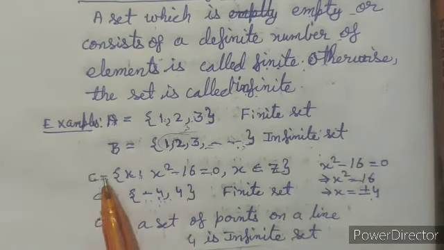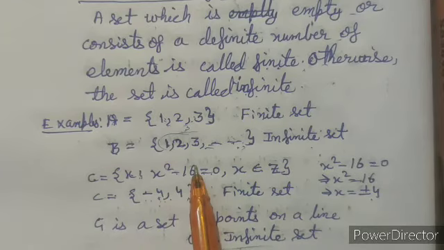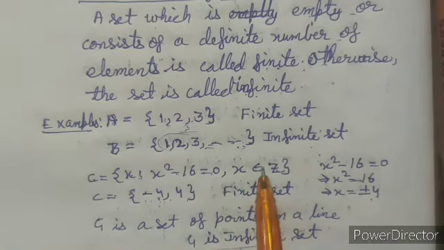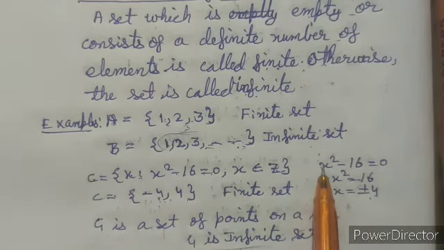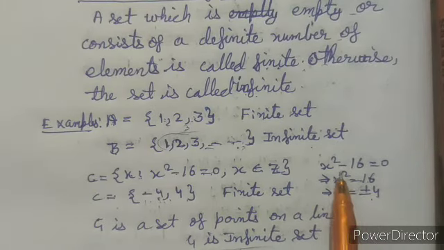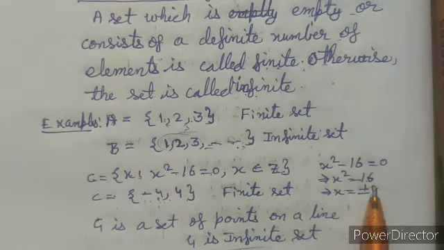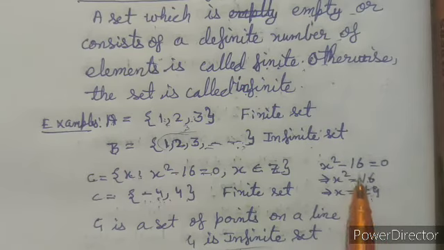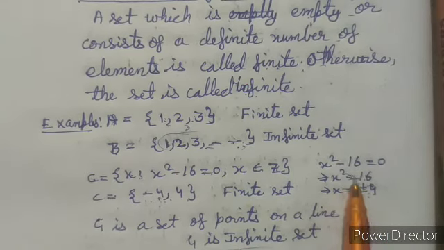Now there is set C, x such that x square minus 16 equals 0, where x belongs to the integers. Now if we solve it, then x square will be equal to 16, and that will give us x equal to plus minus 4, as the square of minus 4 and plus 4 is the same, that is 16.